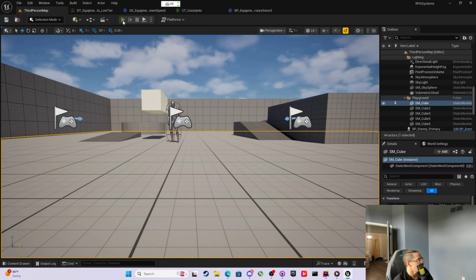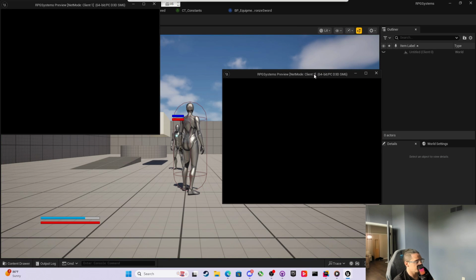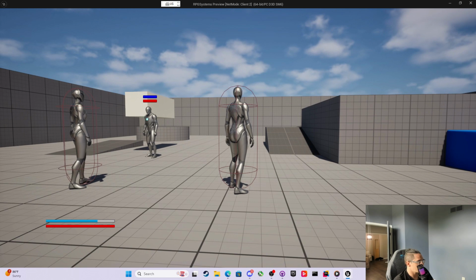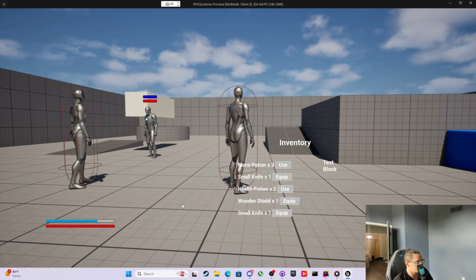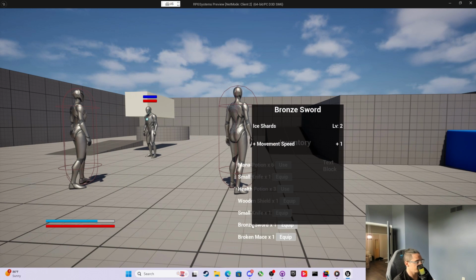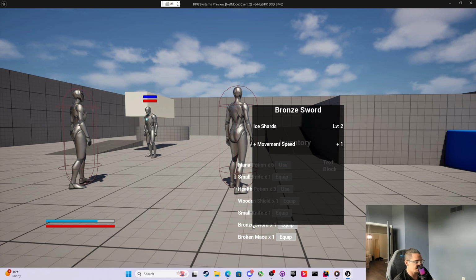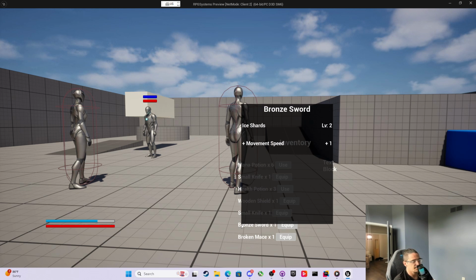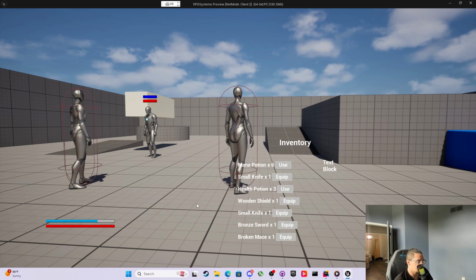That's fine. So I'm going to hit play, and we're going to look at this client, and I'm going to do this, and bronze sword. Well, it says movement speed +1, right? That's an issue because it's supposed to be 10%, not +1. But unfortunately, the float is +1, right?